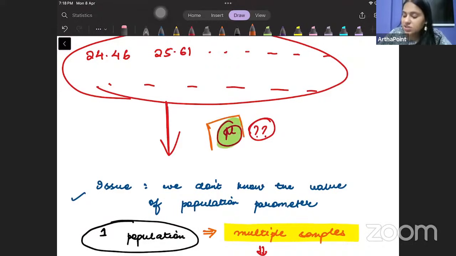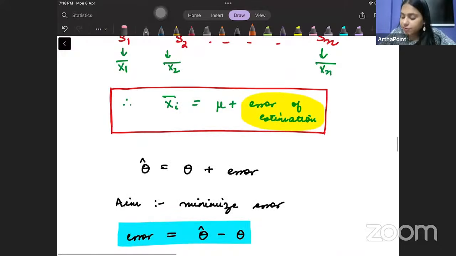किस तरीके से निकाला जाए कि मेरे को population के mean से closest value मिले? I want to get as close to the population as possible. This is what my task is. So in order to go ahead and get a value as close to the population as possible, जो हमारा first,